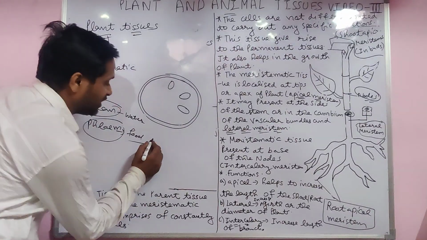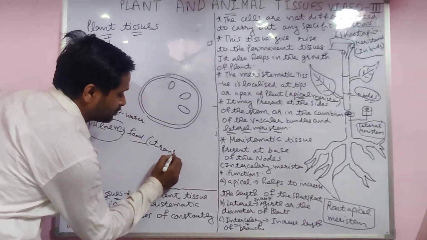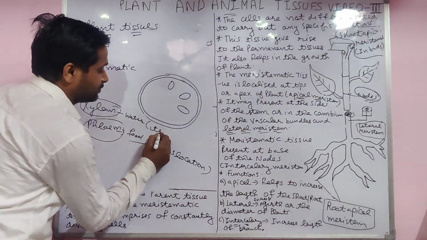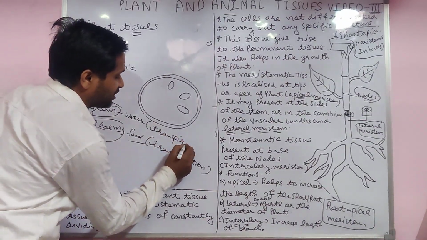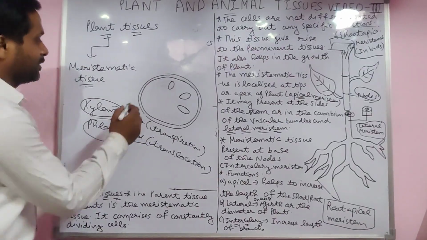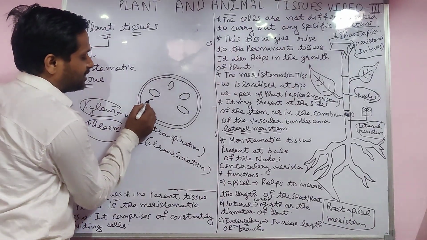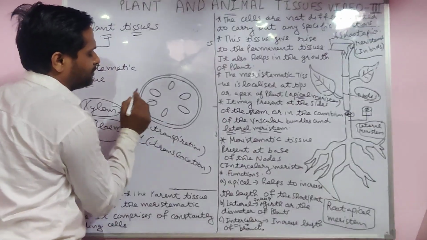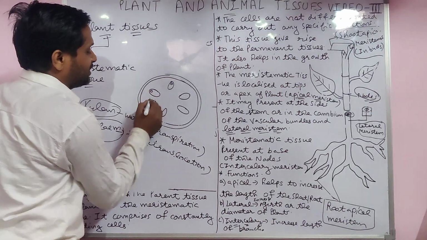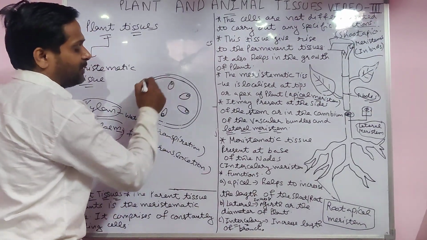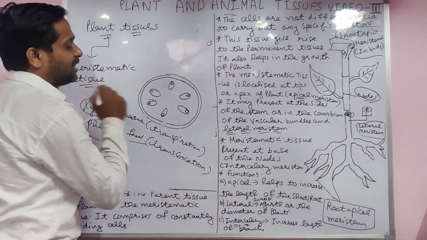Transpiration is the loss of extra water through the stomata. Here the cells are in an oval shape. Here the big cell is called phloem. This part is the vascular bundle, which contains a group of cells.